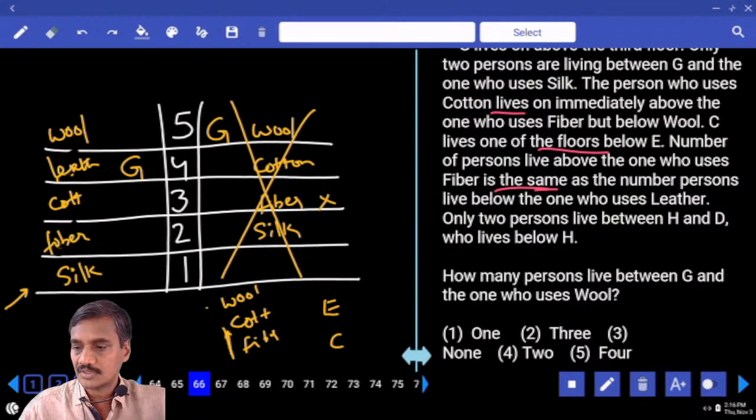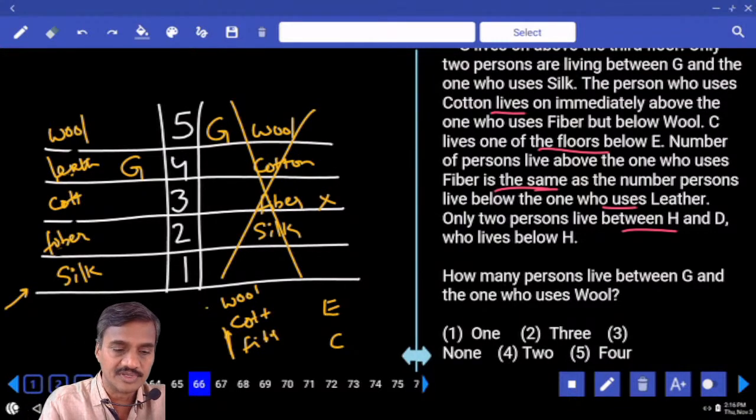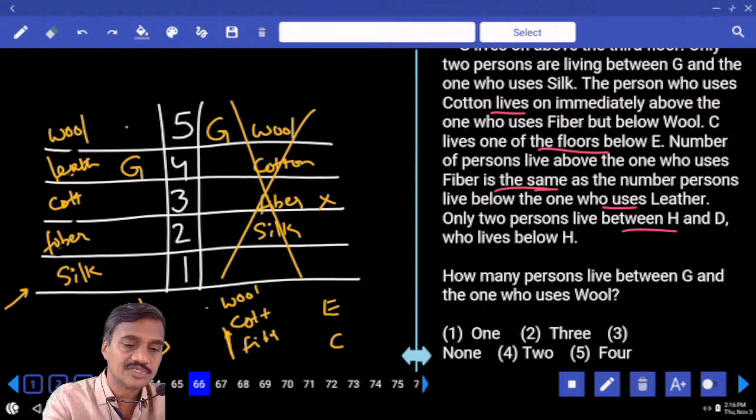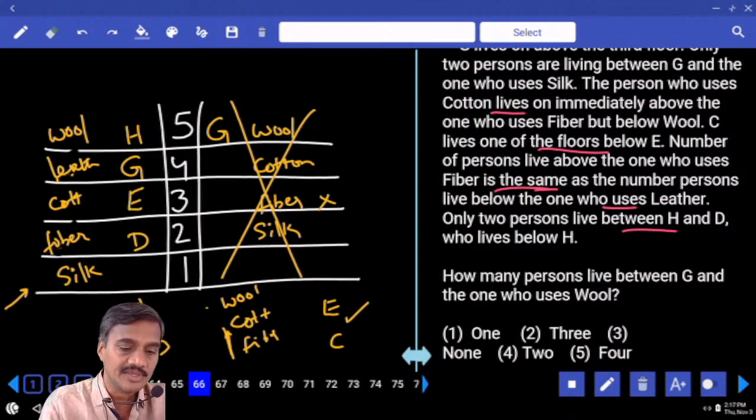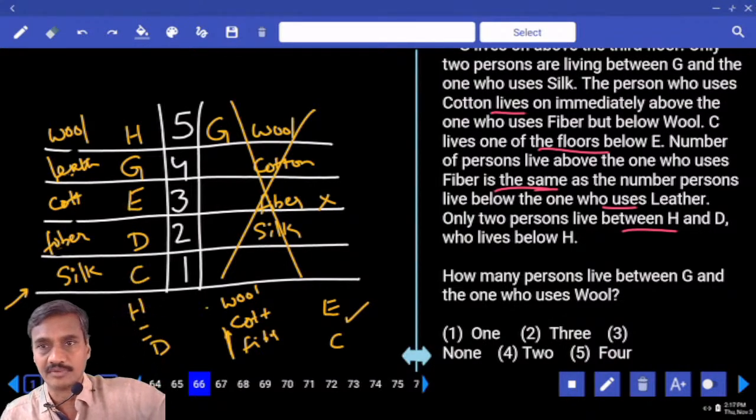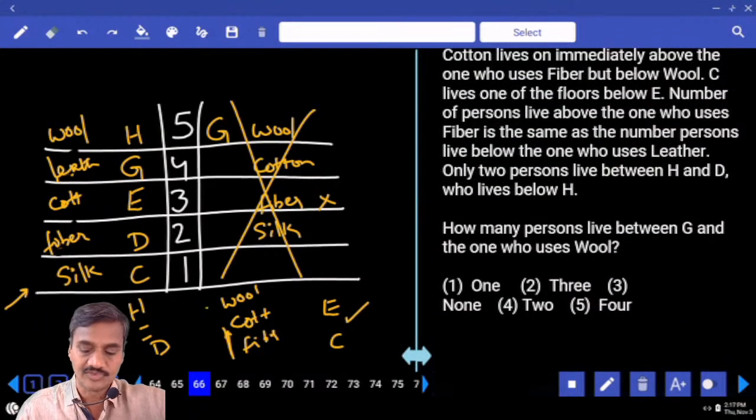Then the next one. There are only 2 persons between H and D. D lives below H. Now only 2 persons between H and D. D lives below H and H is here. Now H is here, 1, 2, D is here. Now regarding these 2 persons E and C, E is above C. Clear now? And this is the final arrangement we have.